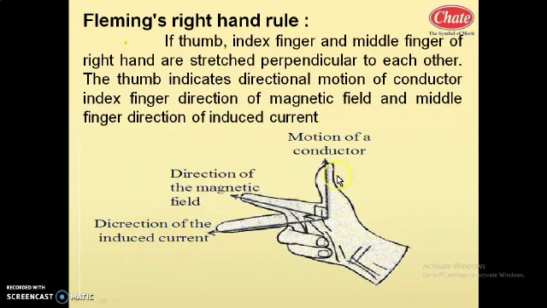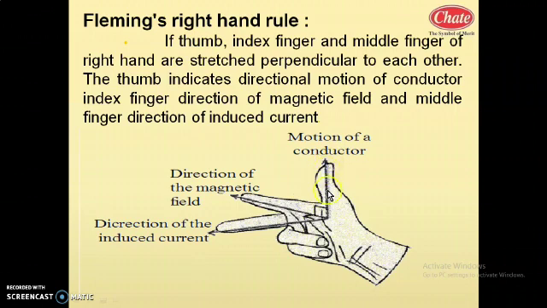If you want, you write on these three fingers of the hand such that on the middle finger you write the word current, on the index finger you write the word field, and on your right hand thumb you write the motion.